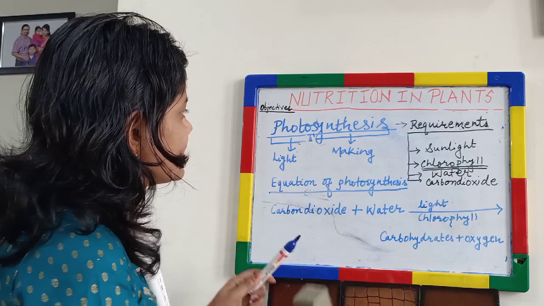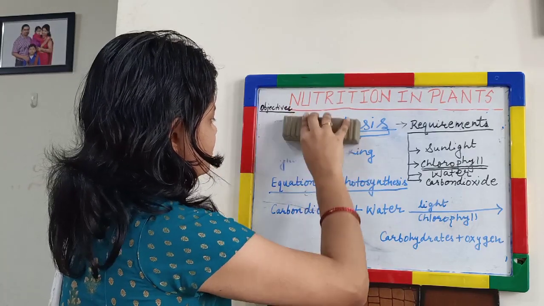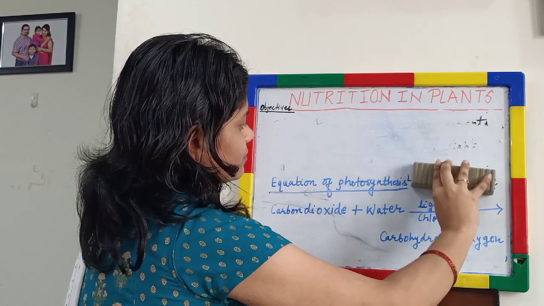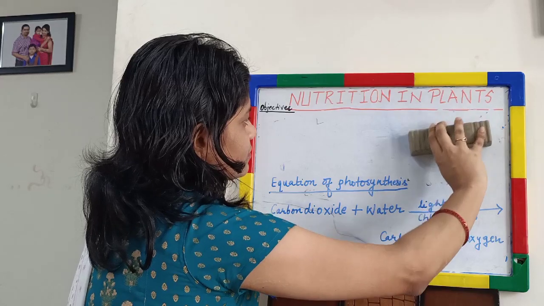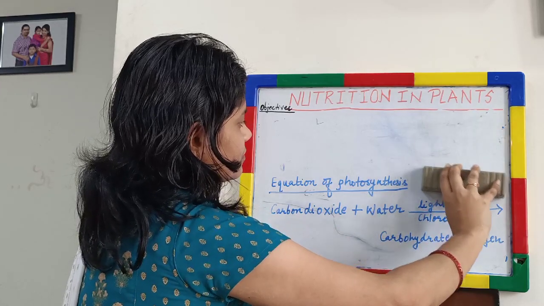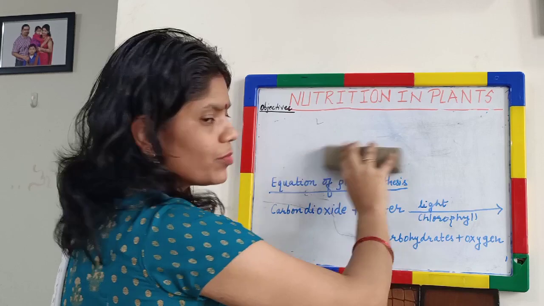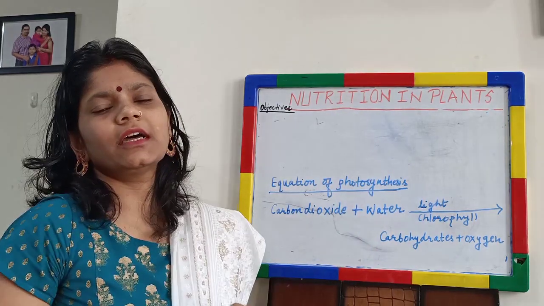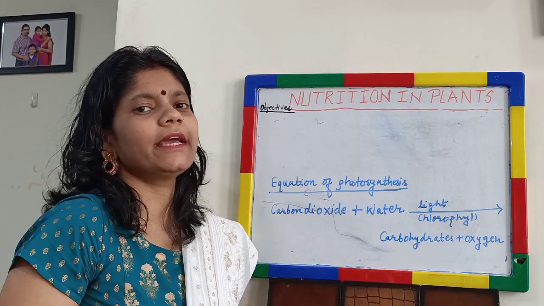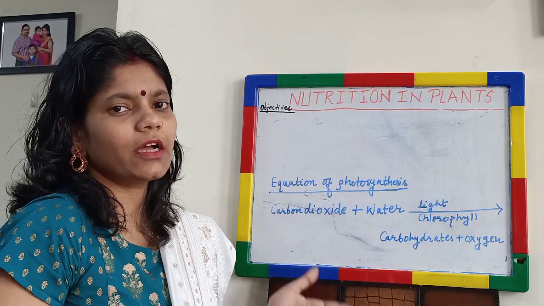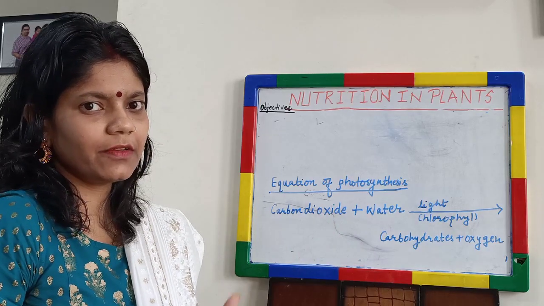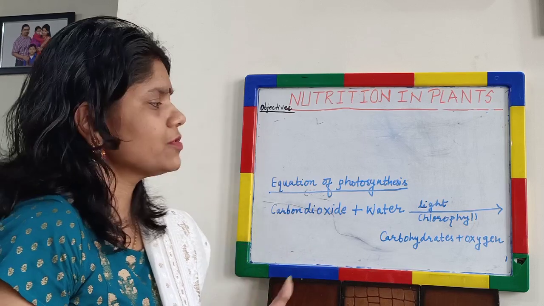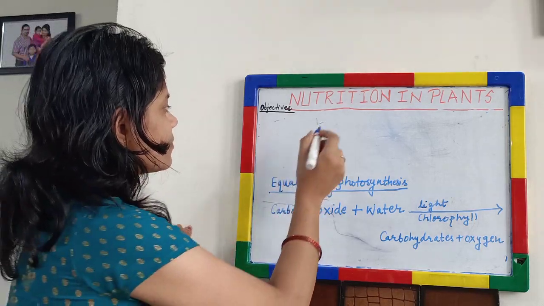So now we will see the structure of a leaf, because a few questions remain unresolved. The questions are: how does carbon dioxide enter the leaf? And how does water enter the leaf? So now we will see to that.